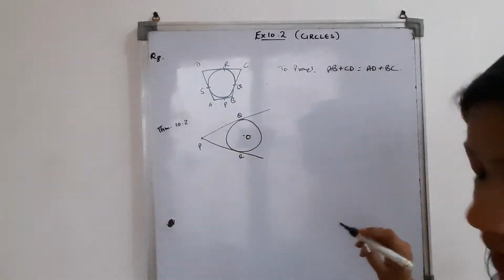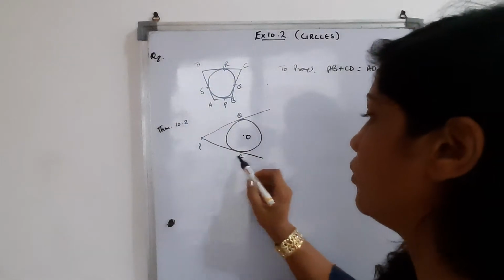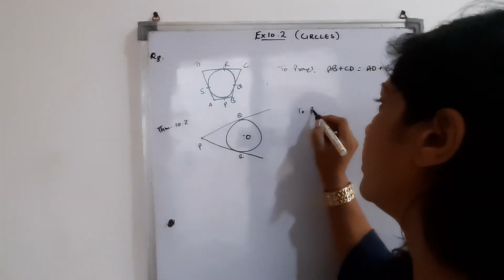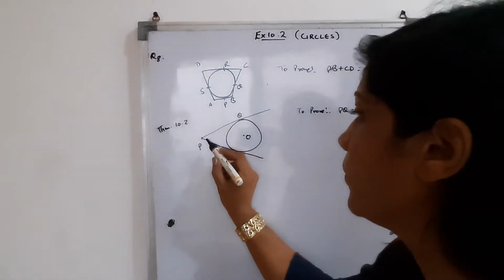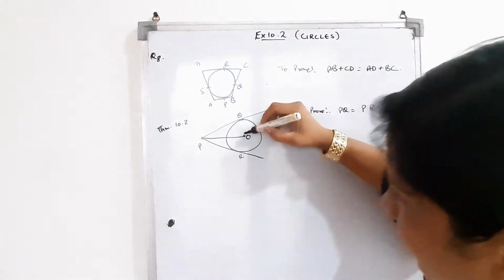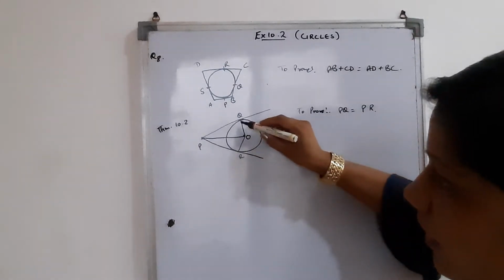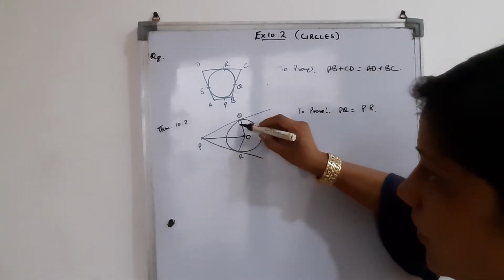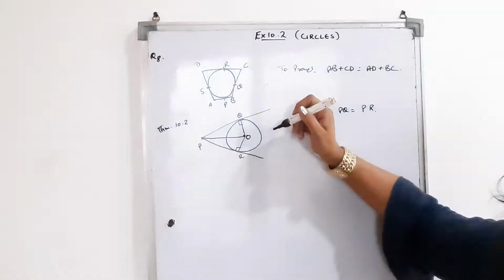He is saying the theorem is given, the lengths of tangents drawn from an external point to a circle are equal. If we draw from an external point two tangents, PQ and PR, they will be equal to each other. This is our theorem. Let's see how to prove it. First of all, we will join this point P with the center, and then you need to join the points of contact, OQ and OR. Clear? Means points of contact Q and R we have joined with the center O.